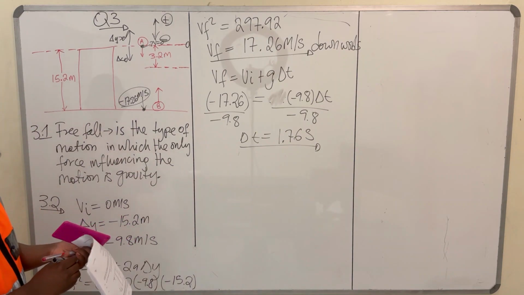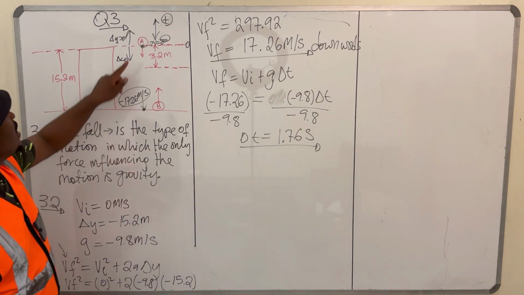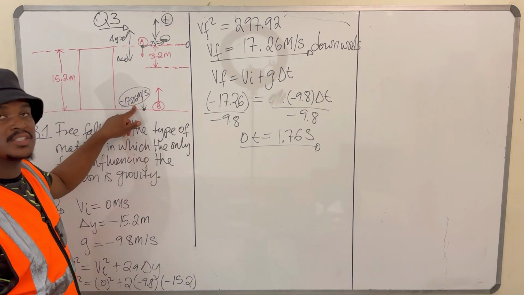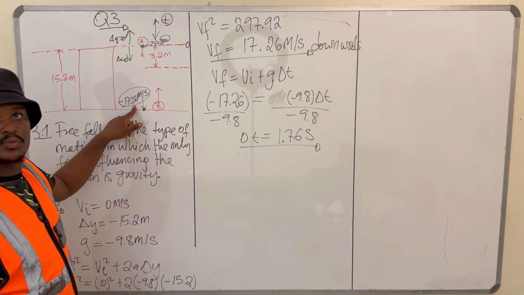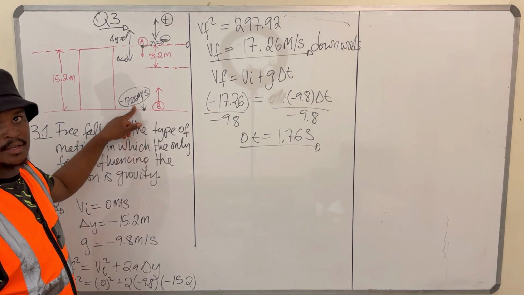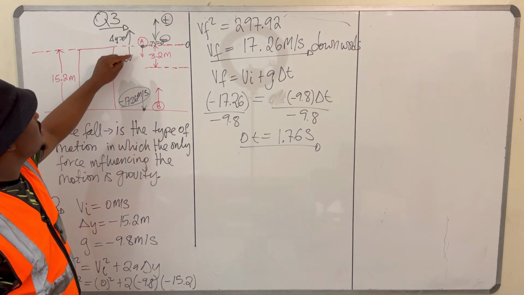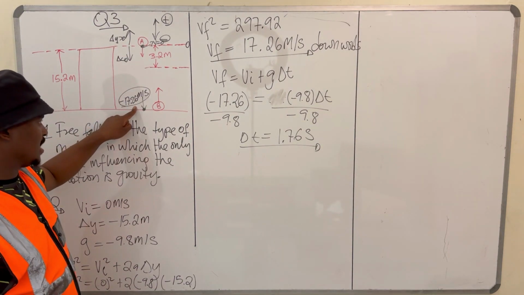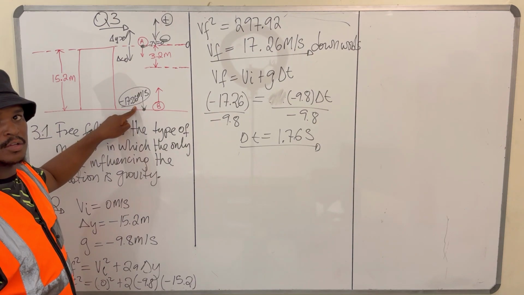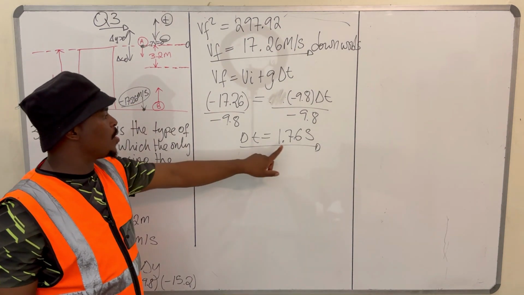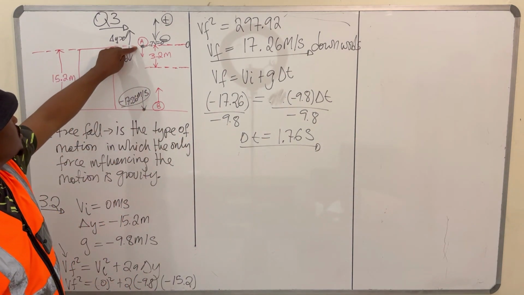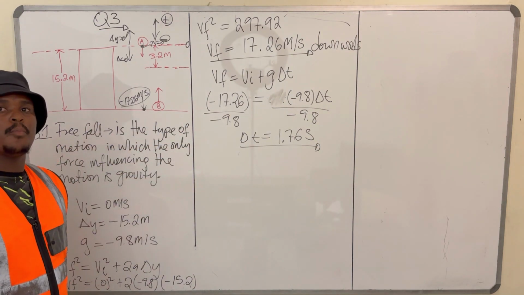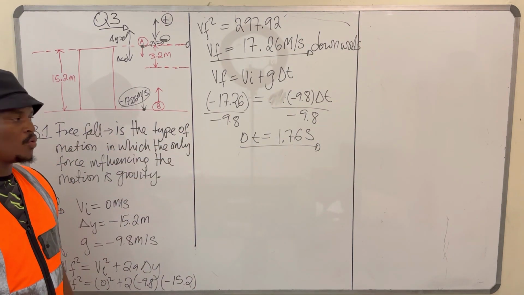So, in summary, ball A had an initial velocity of 0 meters per second and then hit the ground at a velocity of 17.26 meters per second downwards. And then we found the time it took for the ball to accelerate from 0 to that velocity. So this falling object took 1.76 seconds to accelerate from 0 to the velocity at which it hits the ground. So that is the time our ball took to hit the ground. So we're done with this question.